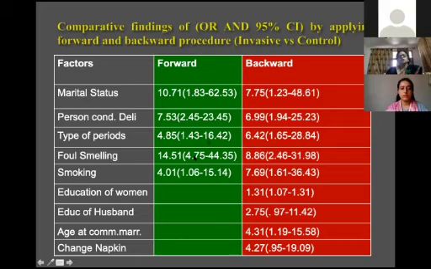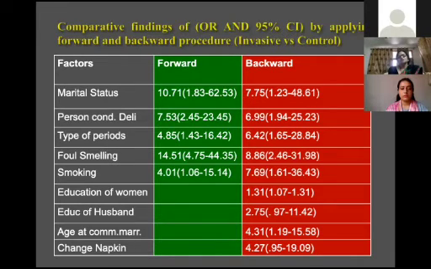That is why I told you, when you do some research work and want to see the risk factors for a particular outcome, you do both methods, forward, backward, enter, and stepwise, and see which factors you actually want in your research.